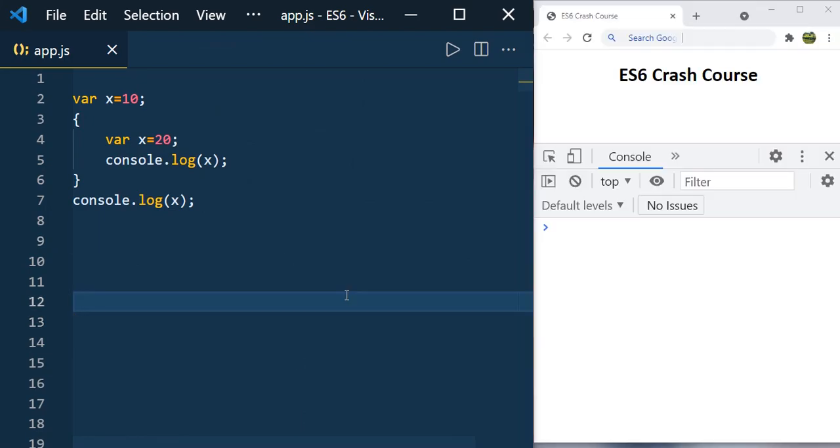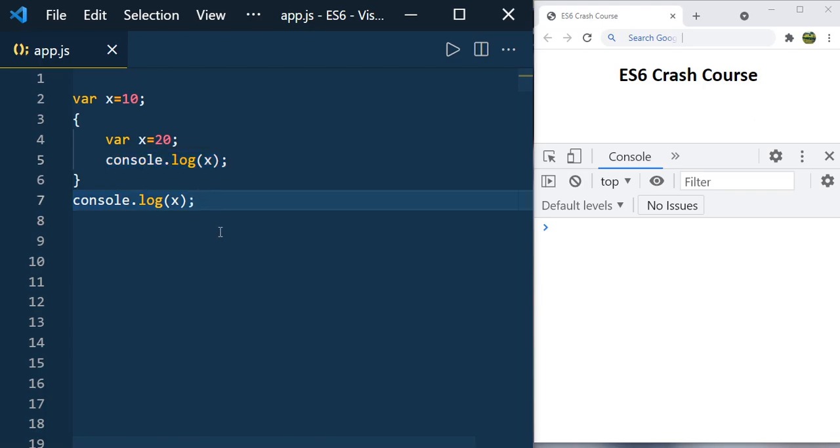Let's say you have code like this where you declared x using the var keyword and assigned the value 10 and opened a block. We know that using condition statements and loop statements we can open a block in JavaScript. And again we declared var x is equal to 20 and we are printing x inside the block and outside the block. So what will be the output?